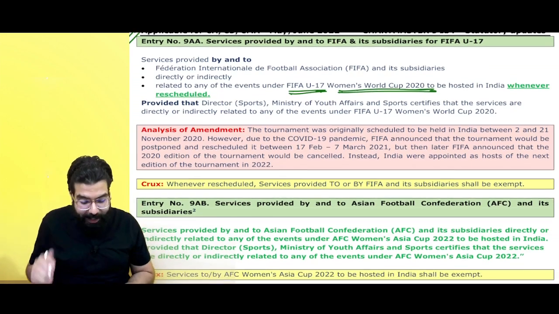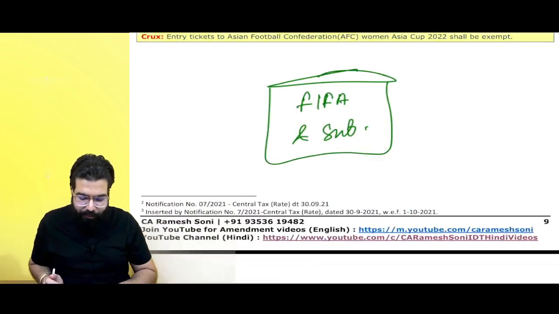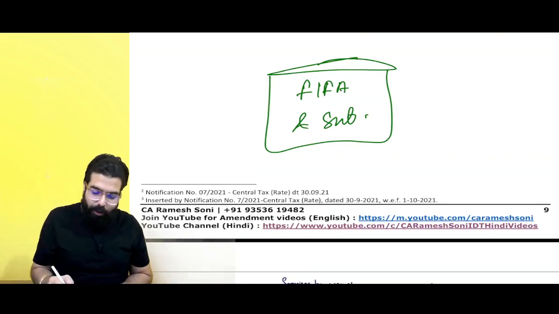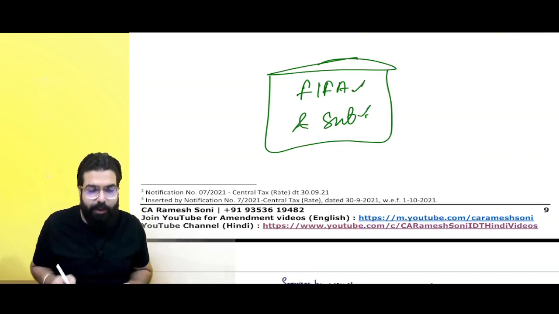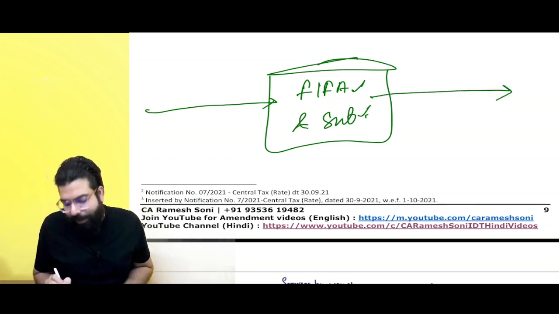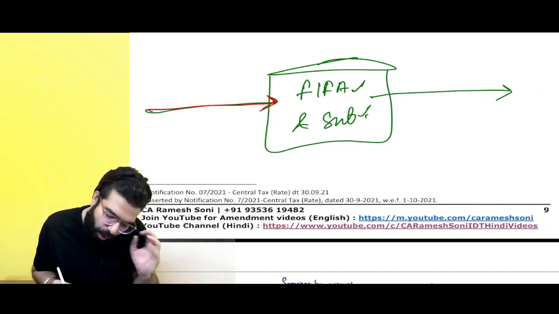At that time one exemption was given: for the FIFA Under-17 Women World Cup 2022 in India, if anyone is giving services to FIFA and its subsidiary companies, there shall be no GST. This exemption was already given.